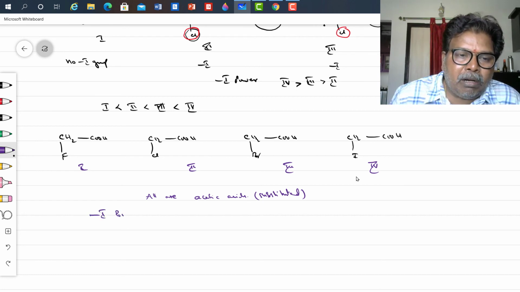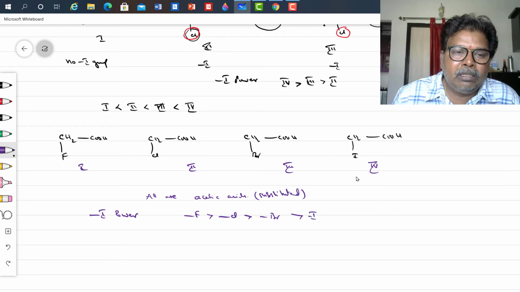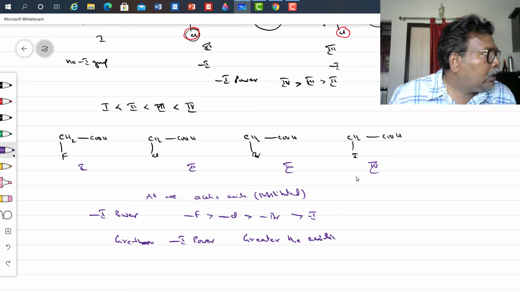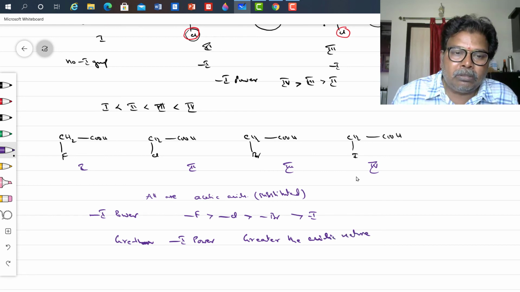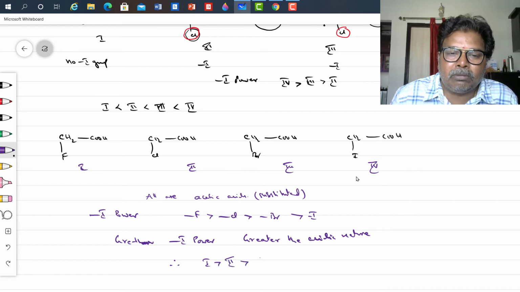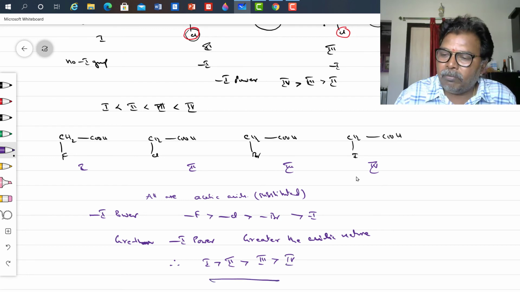The minus I power order is fluorine greater than chlorine greater than bromine greater than iodine. The greater the minus I power, the greater the acidic nature. So therefore, Roman number 1 is a stronger acid than Roman number 2, stronger than Roman number 3, stronger than Roman number 4.